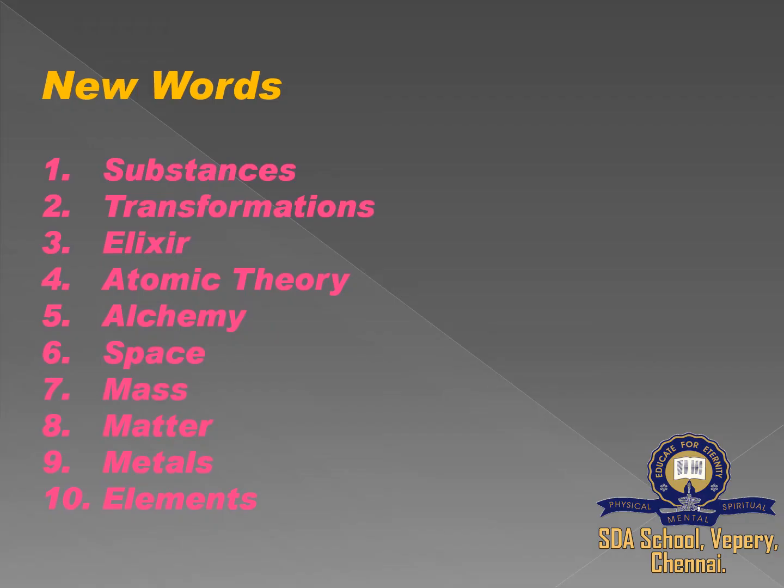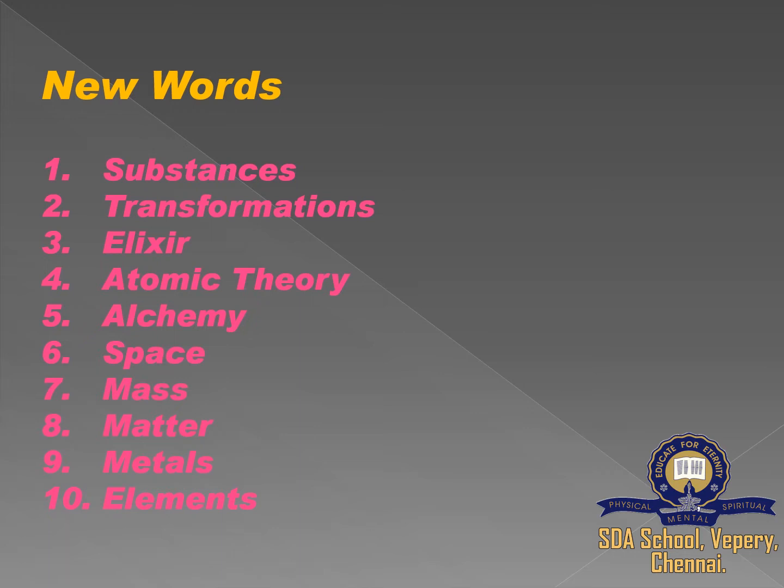New words, the words which we learn newly through this lesson. First one, substances. Second one, transformation. Third one, elixir. Fourth one, atomic theory. Fifth one, alchemy.